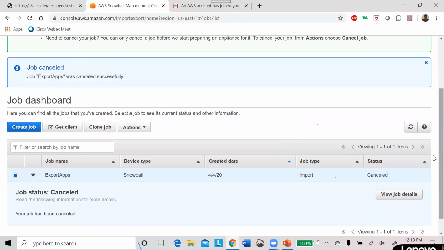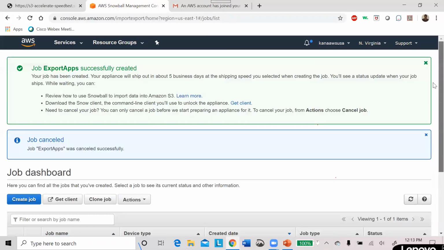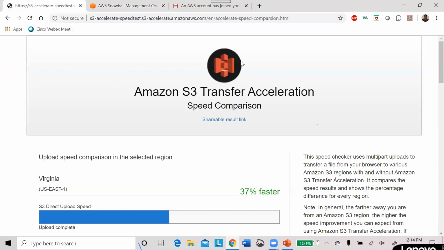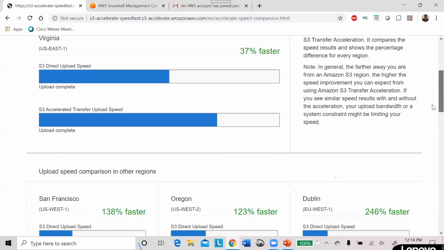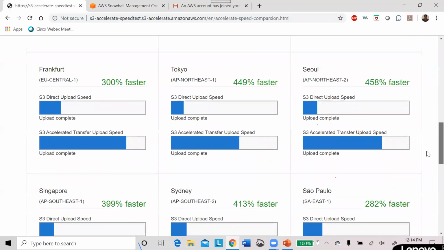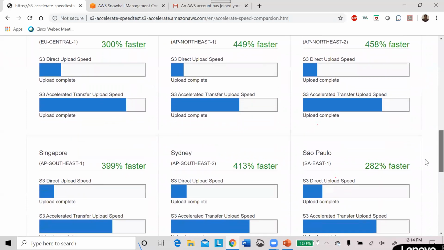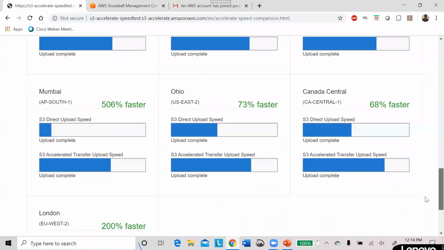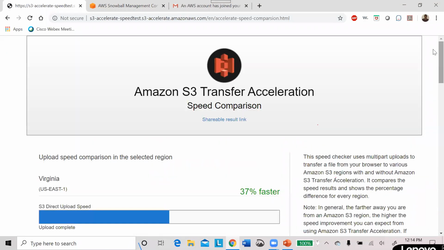It is cancelled. Now we saw two examples: one is Snowball creation, and the other is AWS Organization. Next one. Meanwhile, the speed acceleration is still 37% faster, and Seoul is faster now, and Mumbai is too fast, 506% faster. Fantastic.